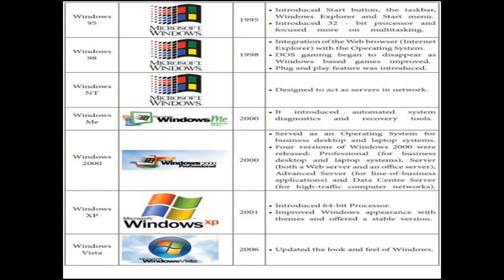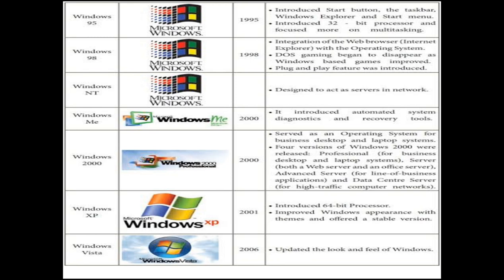The next version is Windows 95, and this is the version logo. It was invented in the year 1995. It introduced the start button and taskbar, Windows Explorer and start menu. This is the first different version, invented with the start button and the taskbar.